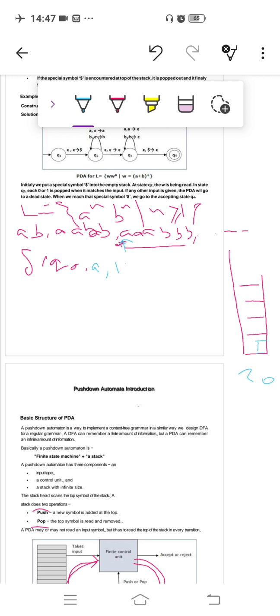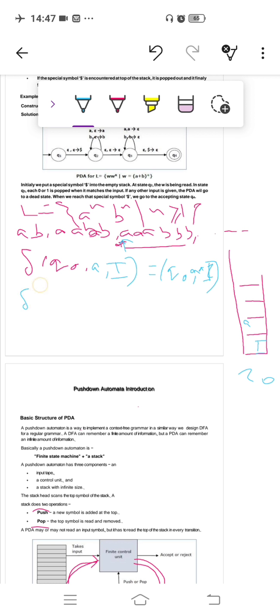So Q0, A, Z0. Always push the initial symbol on the stack, that is, push a on the stack. So the stack becomes Q0, a, I. The first state is always the same.